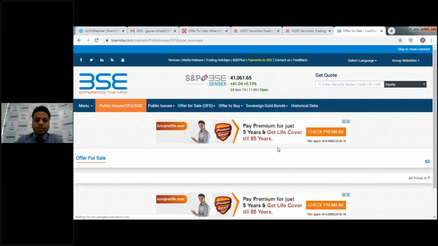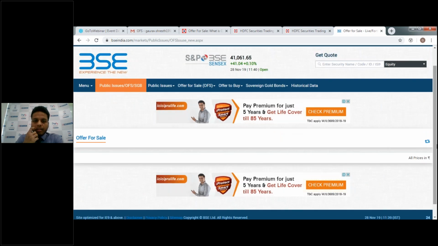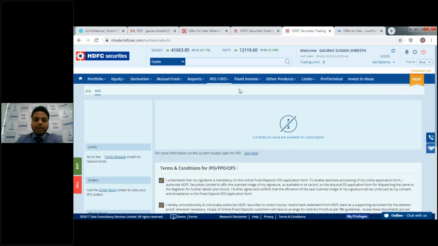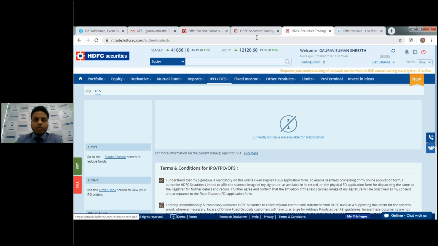Since there is no OFS as of now, or coming in the near future, in the next week or so, you will not be able to see any details of an OFS. But you can either check it from the BSE website, or you can go to our website empowered, and before login also you can check the overall price and overall details of an OFS.